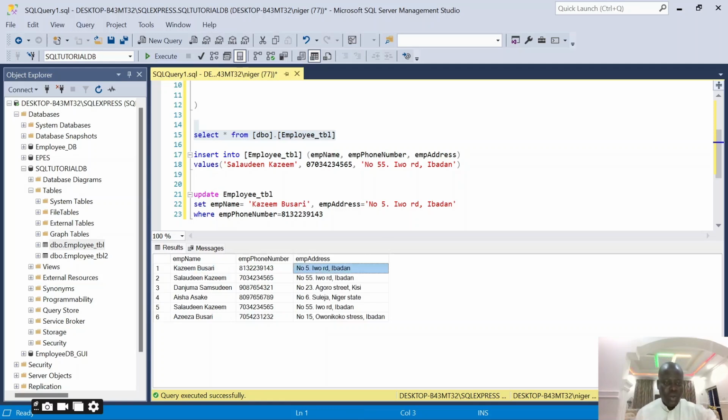Okay, so far so good. We've seen how we can update an existing record in the database, because Akim Busari was an existing record. He relocated from Abuja to Ibadan, so we had to change the address, and his name has been changed to Kazim Busari. So we needed to change the name and the address. I first demonstrated how you can change a column, and I also demonstrated how you can change multiple columns using a single command in a database. So far so good. We have demonstrated how to use the create statement, select statement, insert statement, and update statement.